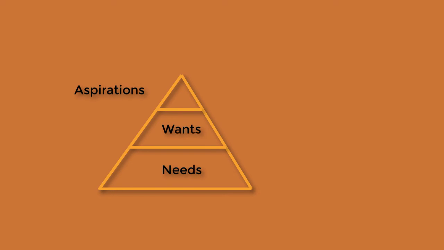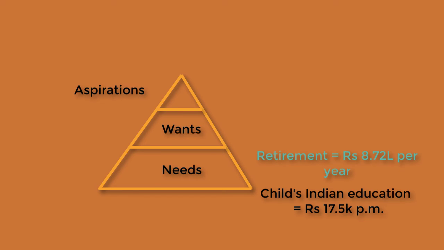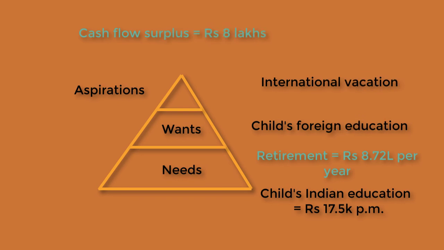So combining all this information, let's talk about the wealth allocation framework. You need to bucket your goals across these 3 segments: needs, wants and aspirations. Under needs, we know that retirement and child education feature here. Right now your surplus is 8 lakhs, which entirely goes into retirement. As your income increases, you will allocate to other goals as well. However, you will allocate first to India's child education, and then you will move to the want section of foreign education, and then to the international vacation.